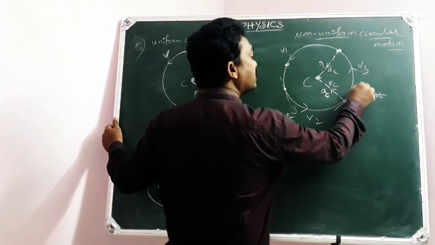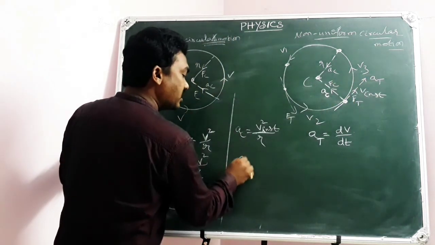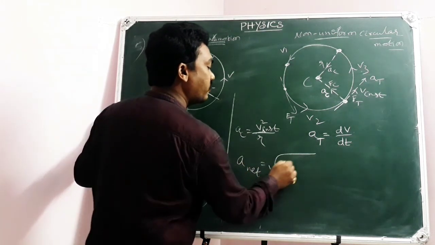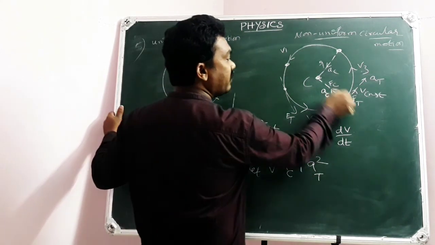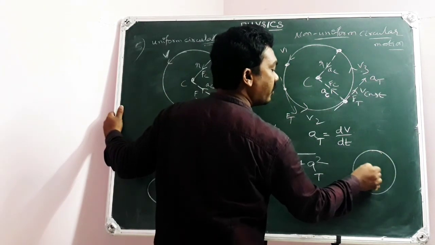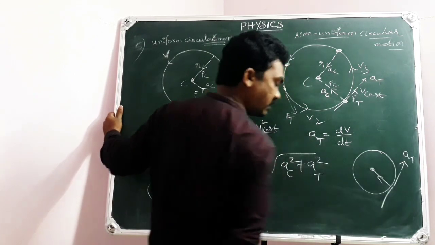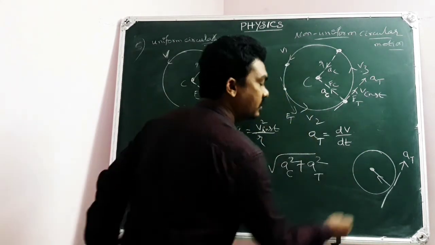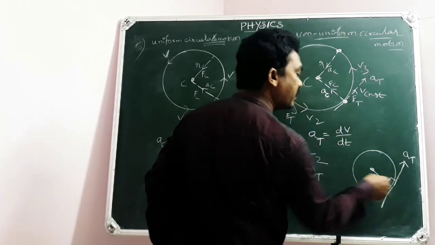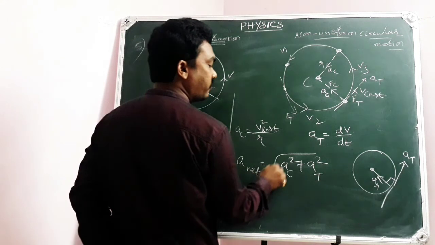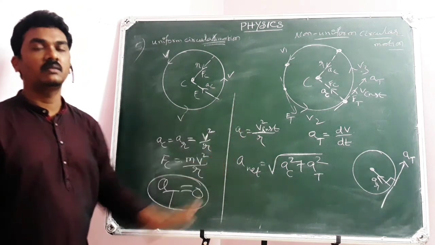So this is the tangential acceleration, and this is the centripetal acceleration. Then the resultant net acceleration is the root of AC squared plus AT squared, because AC and AT are perpendicular. In a circle, the radial line and the tangential line are always perpendicular at that point. So this is the radial acceleration and this is the tangential acceleration. Both are perpendicular, so the net acceleration is the root of AC squared plus AT squared. This is the concept you have to learn.